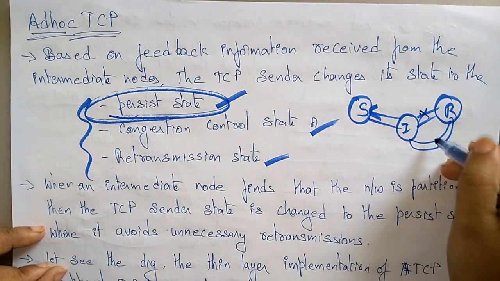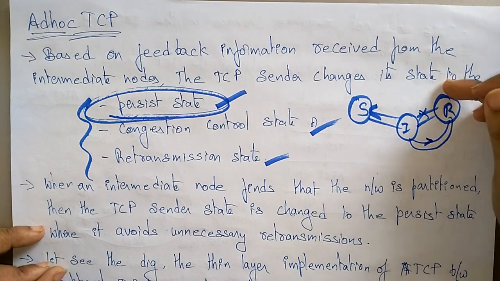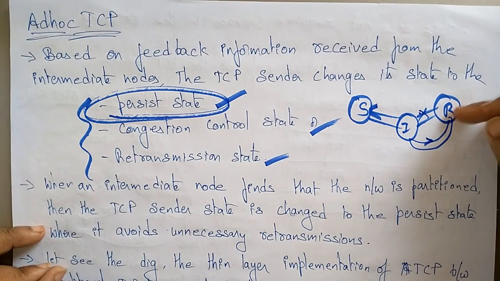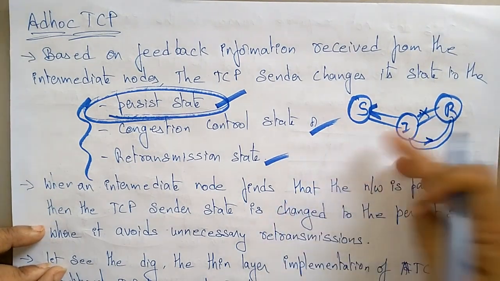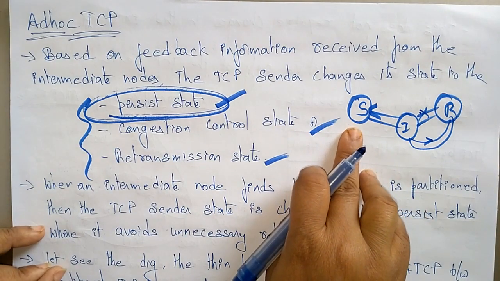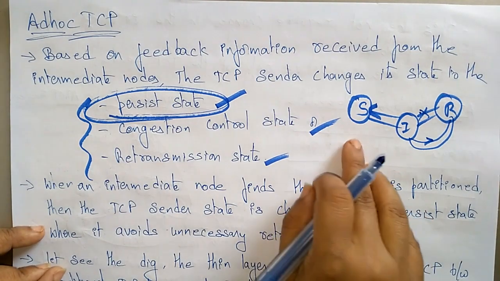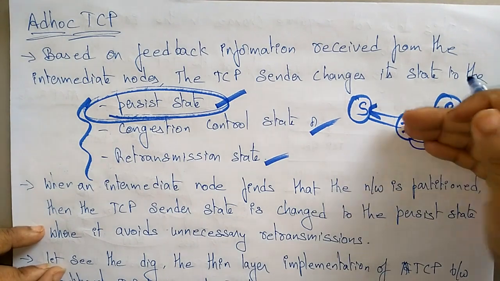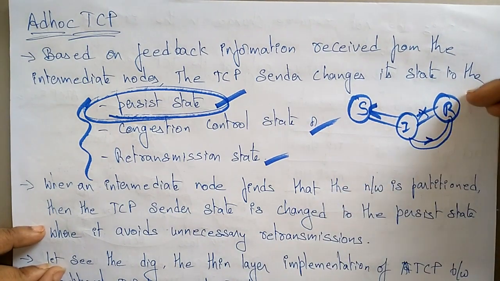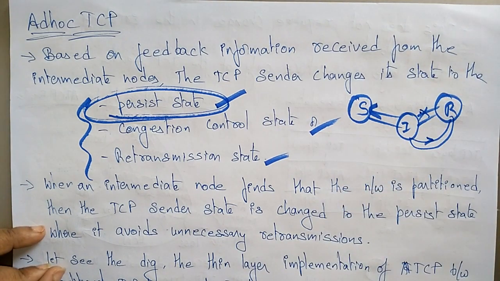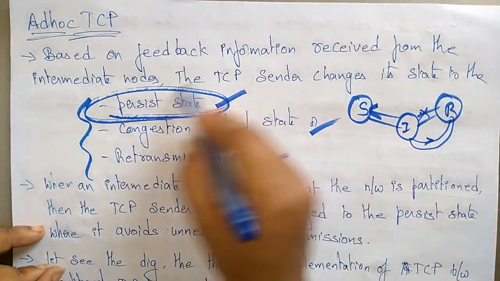So the intermediate node will send the packet by taking another route. So in that case, the sender has no need to retransmit the packet. Why? Because the intermediate node has already sent the packet to the receiver by taking another route. So in that case, the sender will enter into the persistent state.